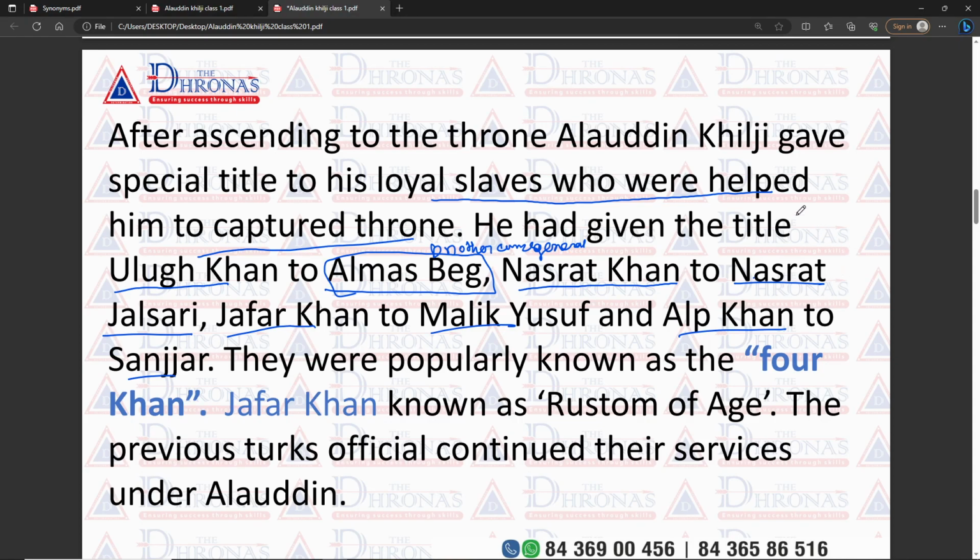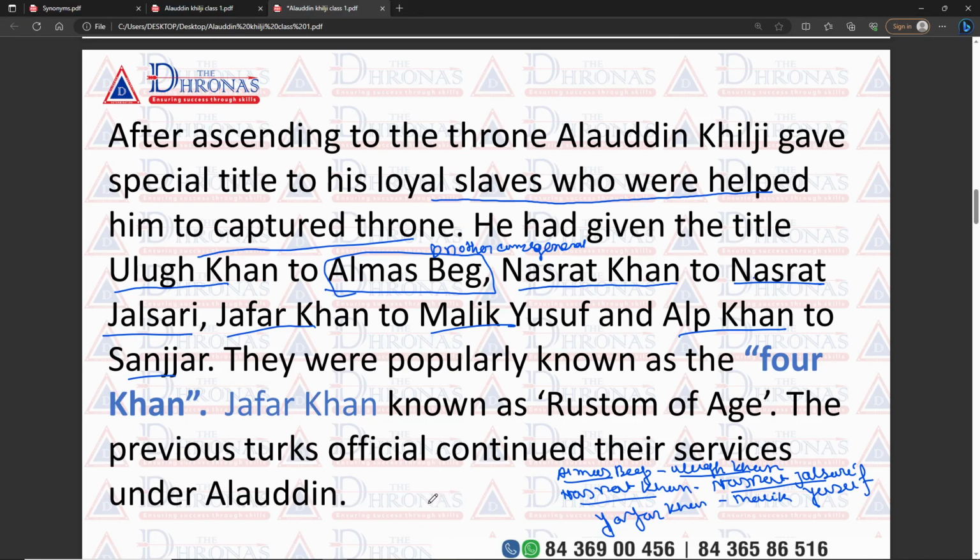So Almas Beg: what is the title of Almas Beg? That is Ulugh Khan. Nasrat Khan is the title of Nasrat Jalsari. Almas Beg's title is Ulugh Khan, Nasrat Khan is the title of Nasrat Jalsari. Then Yusuf Malik: Zafar Khan is the title of Malik Yusuf.